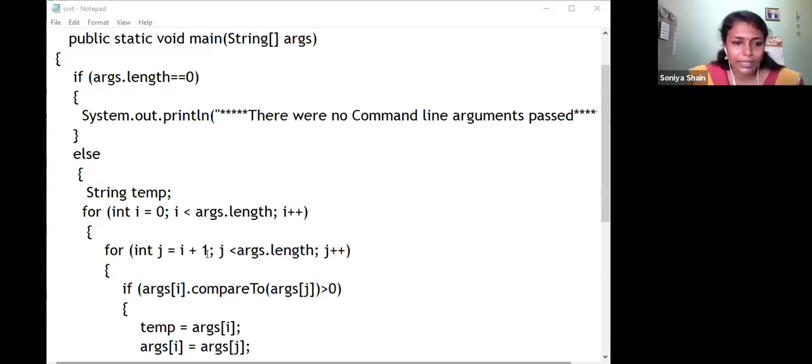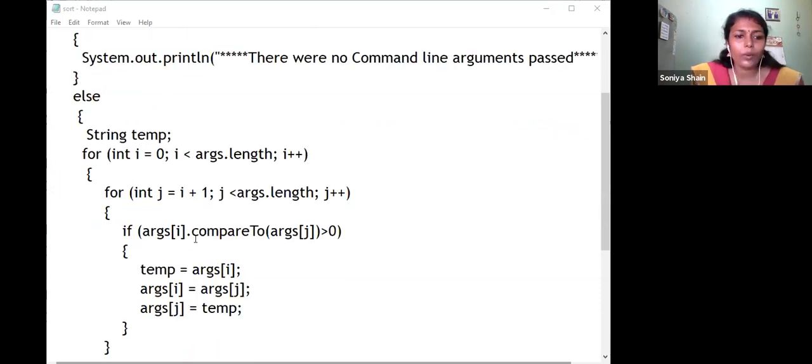Next time it will check when the j value becomes 1, the i value is 0 itself, so it is checking the first one. Then the j value becomes 2, then it will go for the 0 and second, third value comparison. Like that it is going. The first string is compared with the other strings and finally it gets positioned. In that concept, the sorting concept is used here.